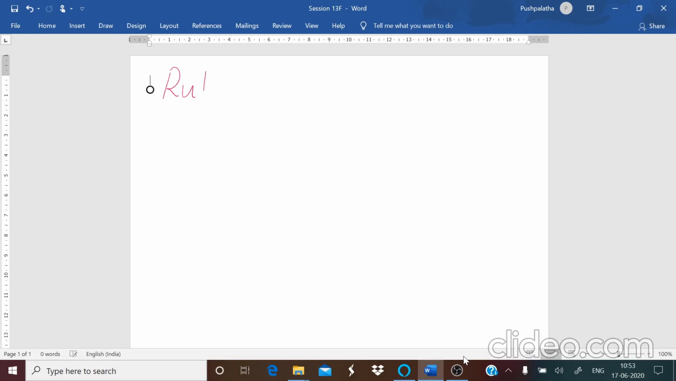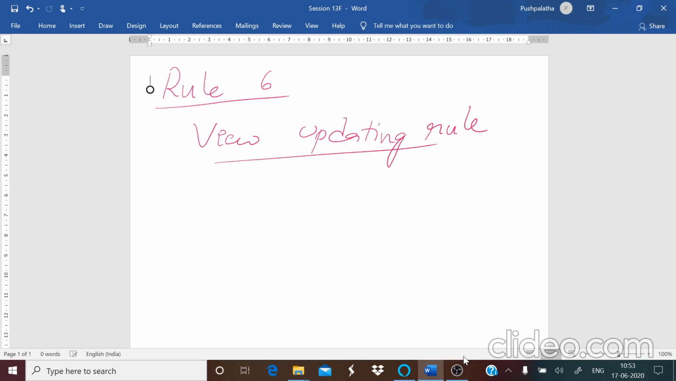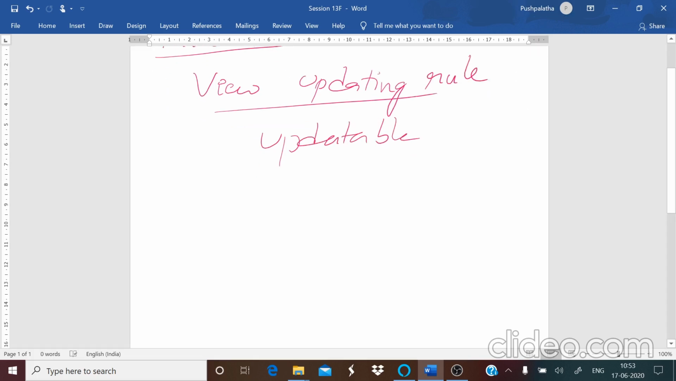Let us now continue with the rules. We had stopped with rule number 5 in the last session. Let us continue with the next rule, that is your view updating rule. So this rule suggests that all the views, whatever you do on the system, should be updatable. That is your rule number 6.